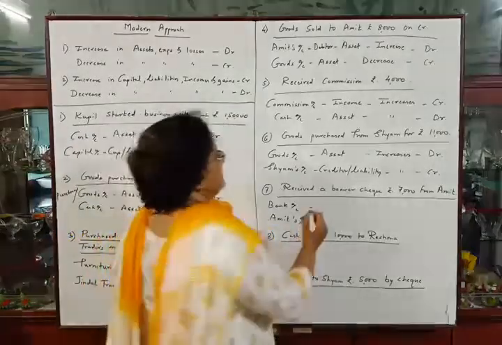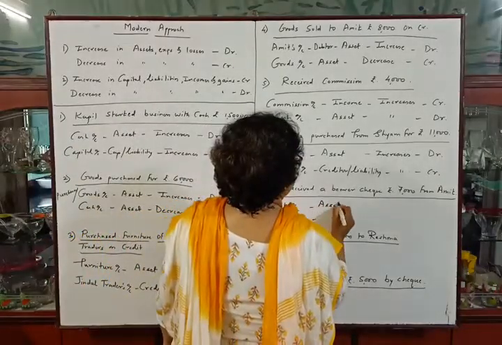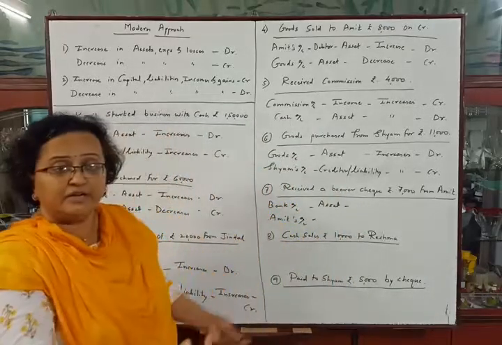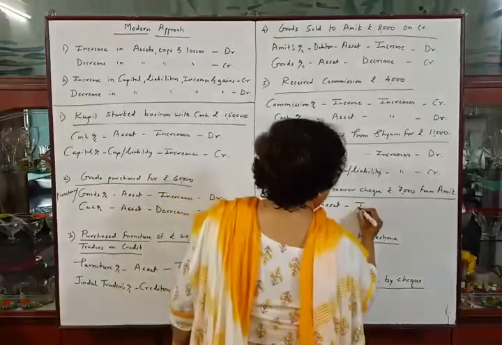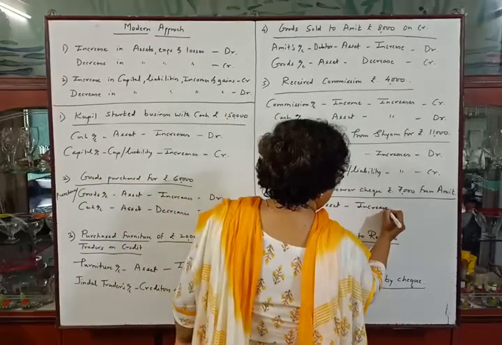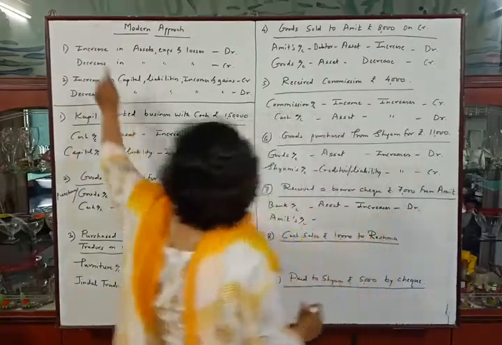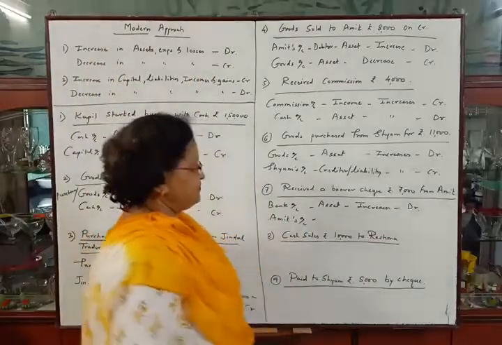It will be our asset, and after depositing check our bank balance will increase, so increases. It should be debited because increase in asset should be debited.